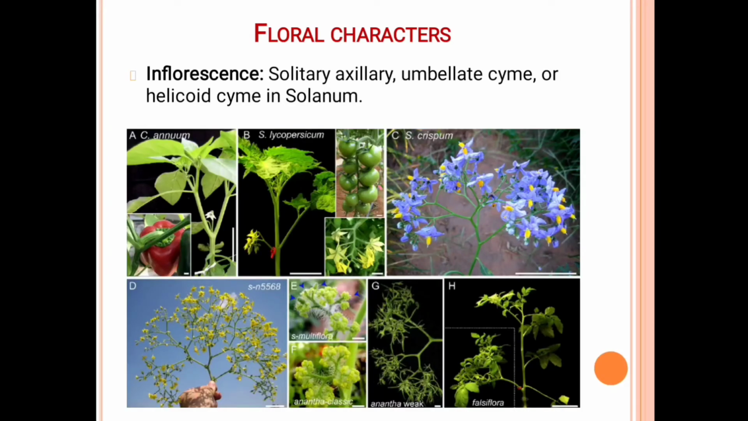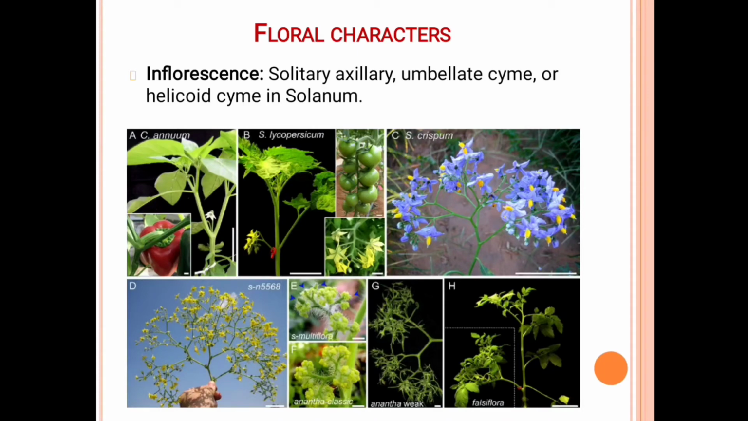Next is the floral character. In floral character, first of all, the inflorescence. In the inflorescence, the flowers are arranged on an axis. So the inflorescence is solitary axillary, umbellate cyme or helicoid cyme in Solanum. In this Solanaceae family, for most plants, the arrangement in the inflorescence is cymose. So first is solitary axillary. Solitary means a single flower is borne, and axillary means in the axil of a leaf, that is, a single flower develops in the axil of the leaf.